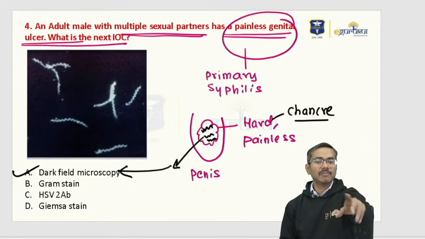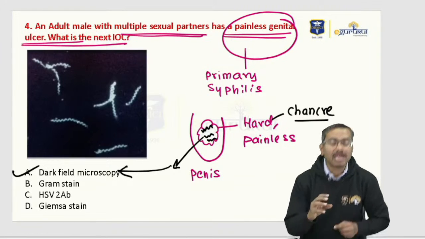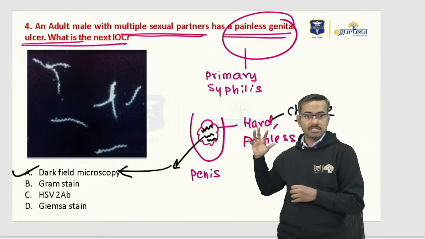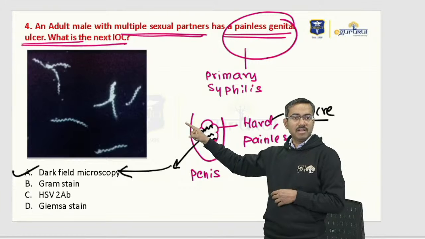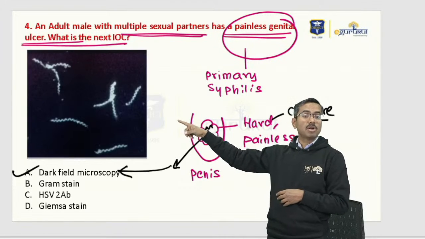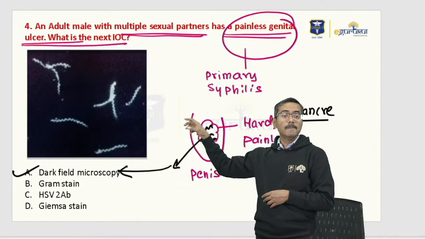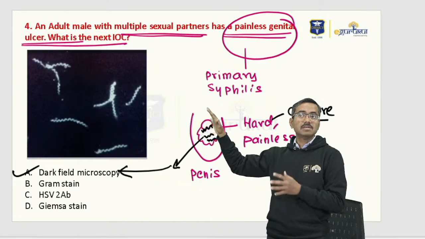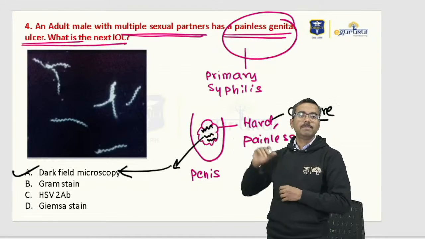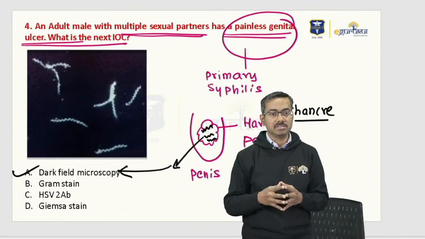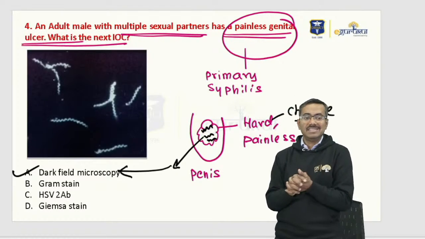Now, what do you mean by dark field? As the image says, dark field. Can you see the background is dark and the spirochetes are not dark? Can you appreciate that? That's dark field microscopy, and that's the investigation of choice for people who have primary chancre disease. We cannot do a blood test at this stage.